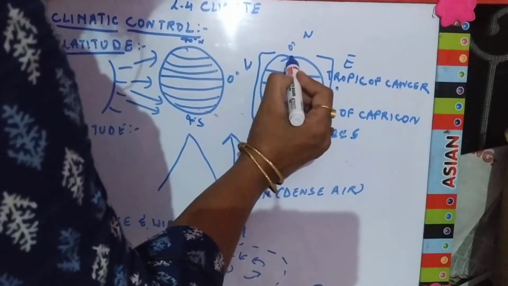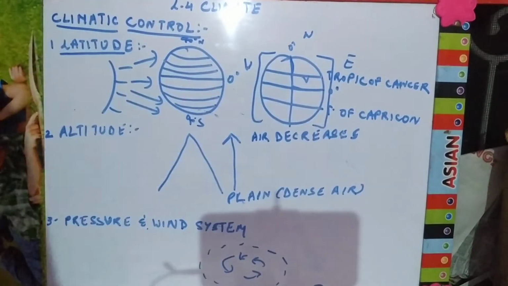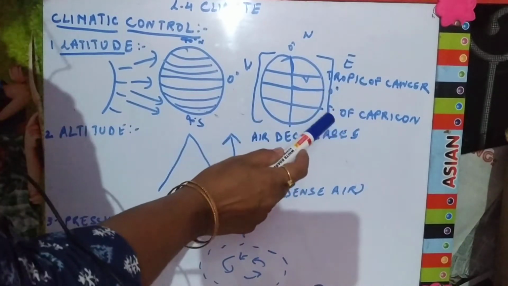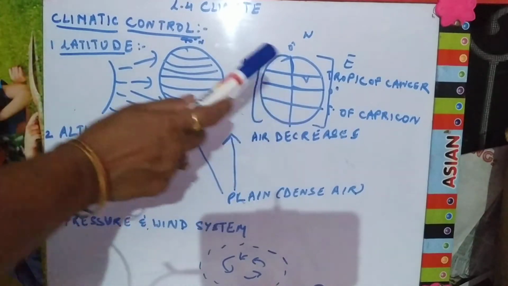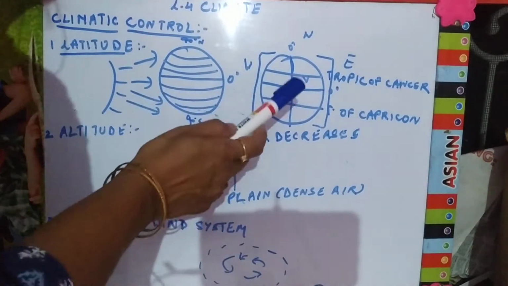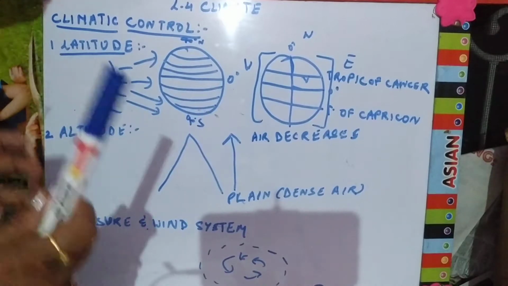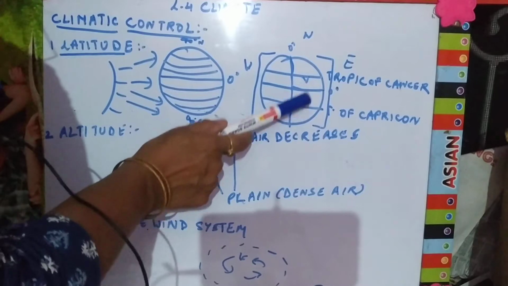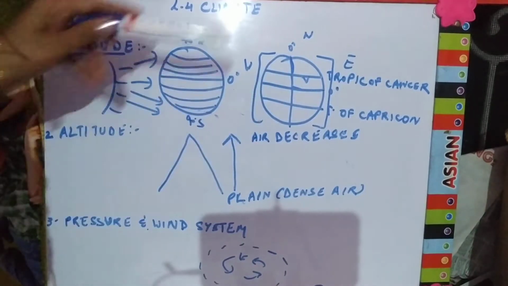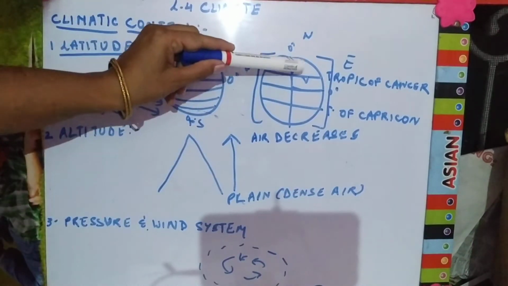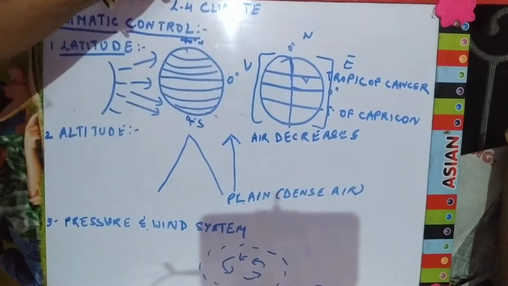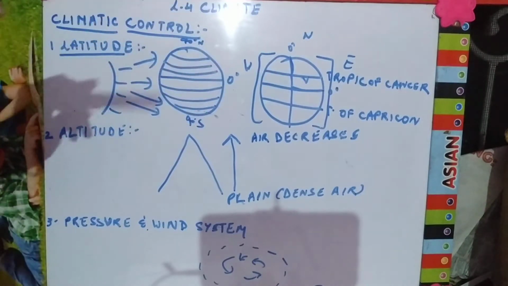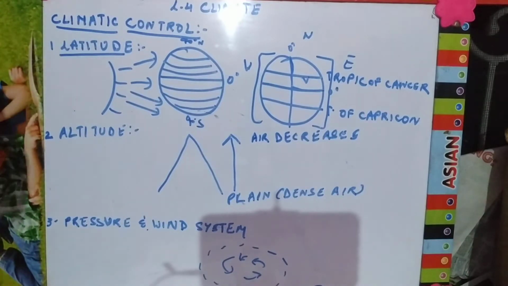So India lies in the northeastern hemisphere and between the two tropics, that is the Tropic of Cancer and Tropic of Capricorn. So we have both kinds of climate in India, that is the tropical climate and the subtropical climate. Tropical climate because we lie between both the tropics. Southern part of India has a tropical type of climate, whereas the northern part of India lies in the subtropical zone. So the northern part of India has a subtropical climate. Overall we say that India has a tropical climate.